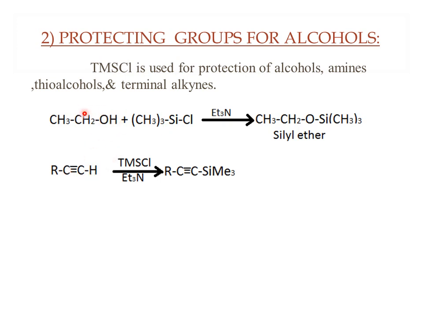If you look at the alcohols, if you take ethanol and add TMSCl, there are certain groups like TMSCl, MOM chloride, MEM chloride, BOM chloride, etc. that you can go through. Here, in the presence of triethylamine, the amine base you are using, you are protecting the alcohols. So you are getting silyl ethers.